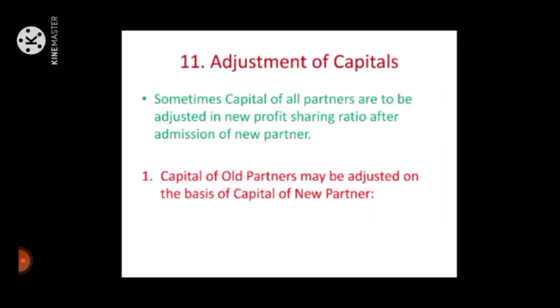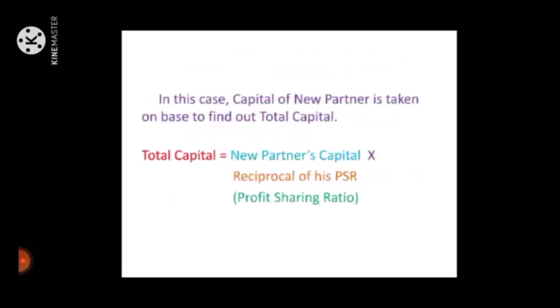Next, adjustment of capitals. Sometimes the capitals of all partners are to be adjusted in the new profit sharing ratio after admission of the new partner. Number 1, capital of all partners may be adjusted on the basis of the capital of the new partner. In this case, the capital of the new partner is taken as the base capital to find out the total capital. Formula: total capital is equal to new partner's capital into reciprocal of his profit sharing ratio.